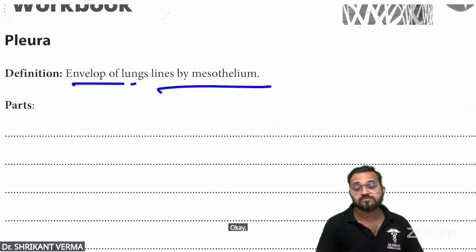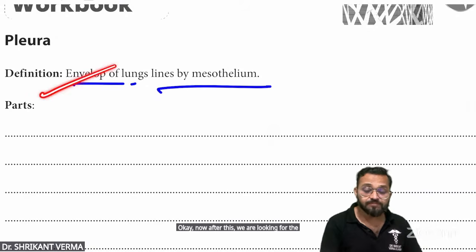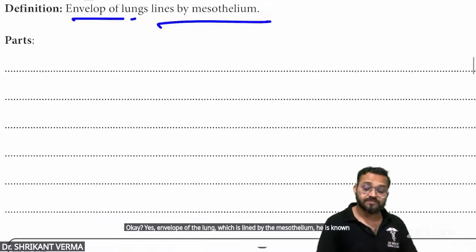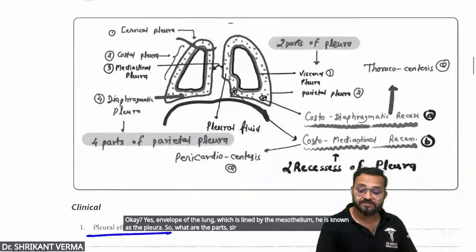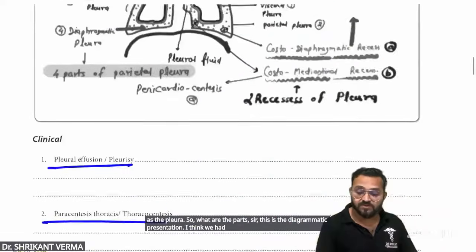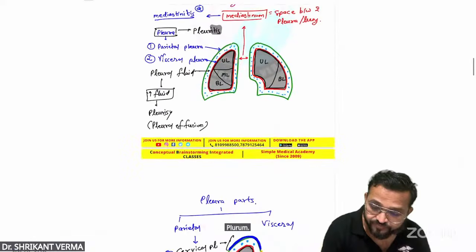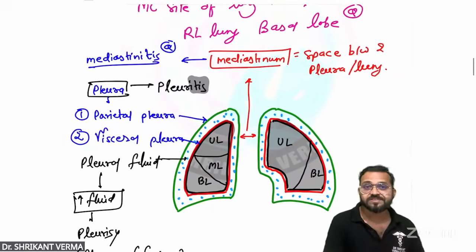Okay. Now, after this, we are looking at the pleura, pleuritis, pleural effusion. The envelope of the lung, which is lined by the mesothelium, is known as the pleura. So, what are the parts? Sir, this is the diagrammatic presentation. I think we had drawn it. Just see the pleura. You can see this image.